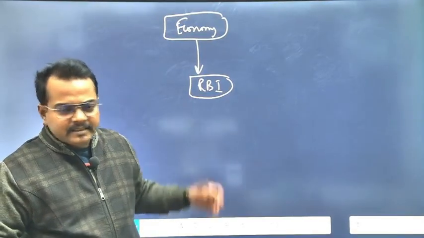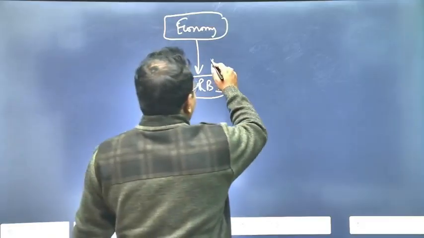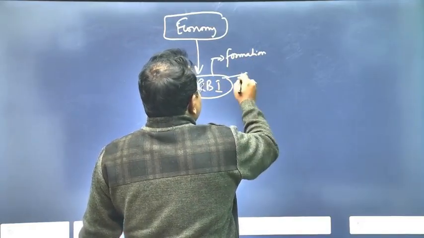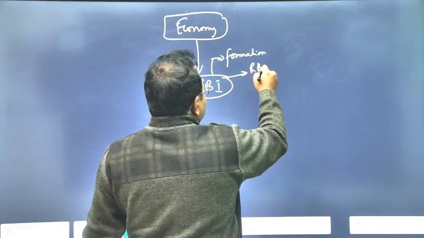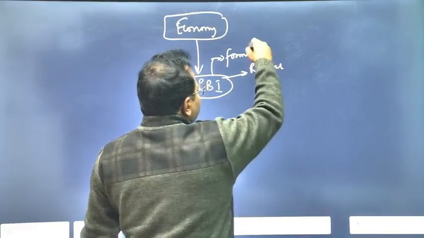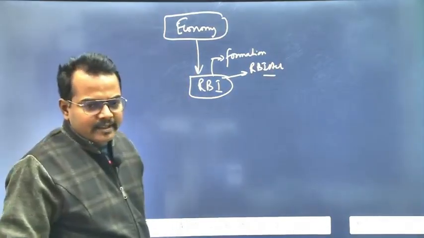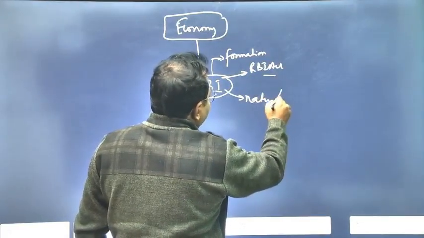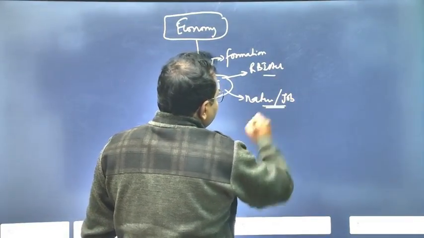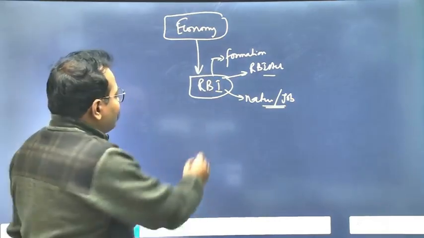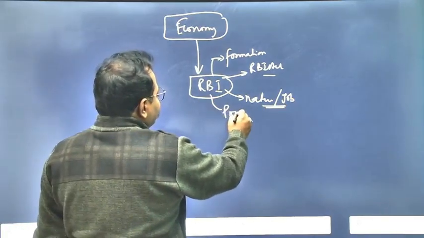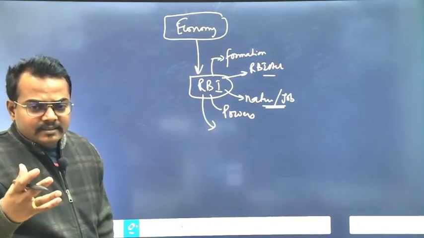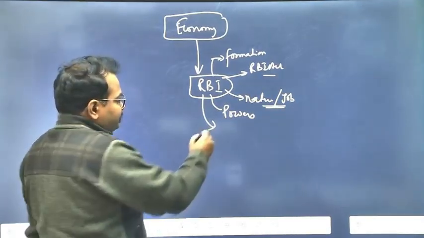So for example, this is RBI. Then how was RBI formed? Formation. What is the RBI Act? Both are related to each other, but what is RBI? Then what is the nature? What is the job of RBI? What are the powers of RBI? Powers. What are the restrictions on RBI?